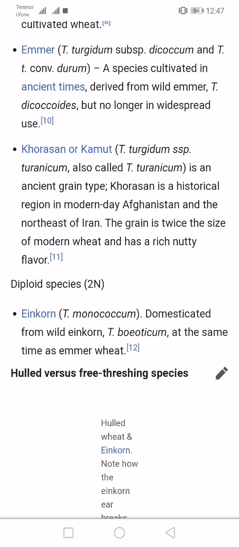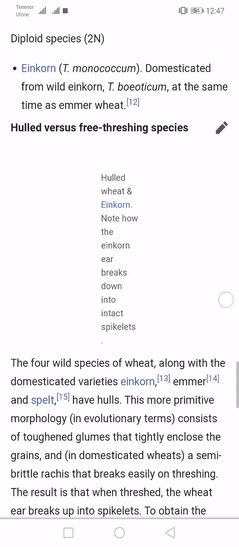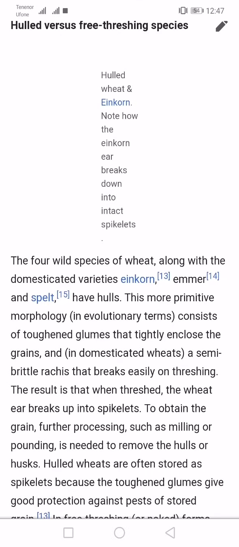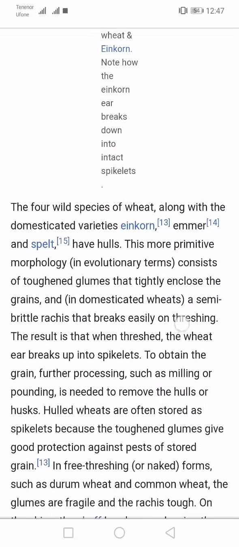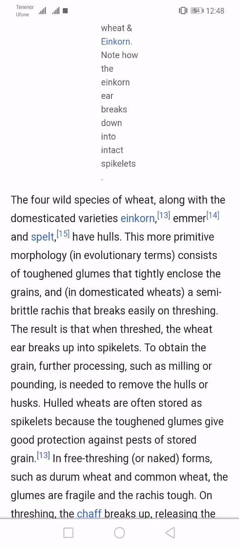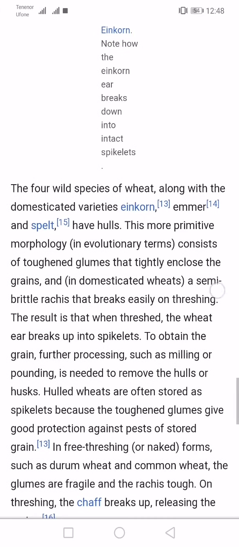Hulled versus free-threshing species. The four wild species of wheat, along with the domesticated varieties einkorn, emmer and spelt, have hulls. This more primitive morphology, in evolutionary terms, consists of toughened glumes that tightly enclose the grains and, in domesticated wheats, a semi-brittle rachis that breaks easily on threshing.